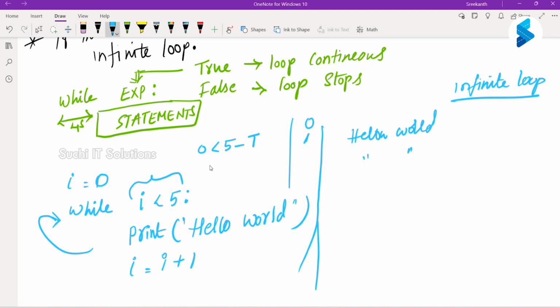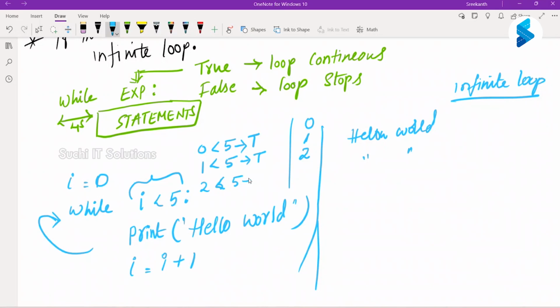Now what is my condition? 1 is less than 5. True or false? True. This will take one more iteration. It will print hello world again. And what are we doing here? I is equal to I plus 1. What was I earlier? 1. 1 plus 1 is 2. Now 2 less than 5.